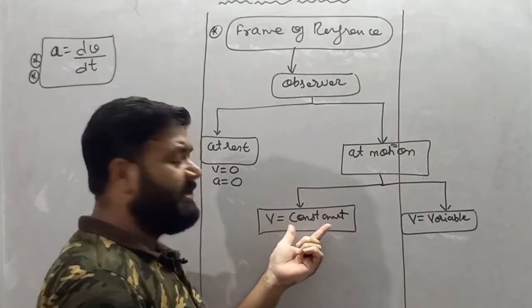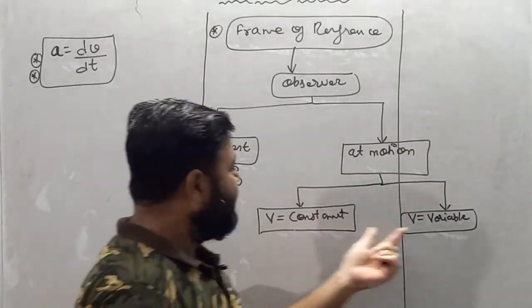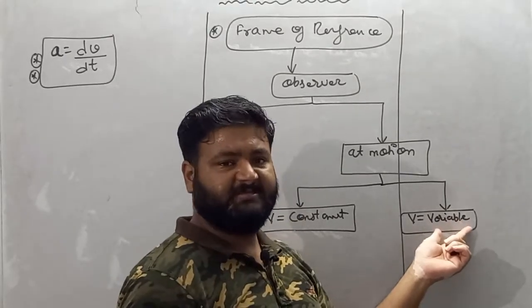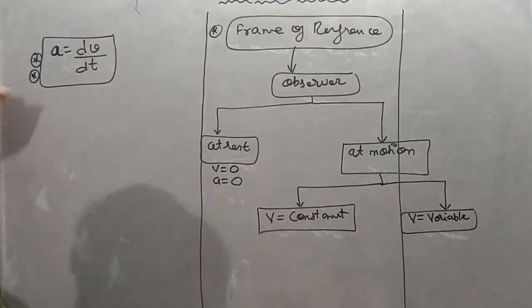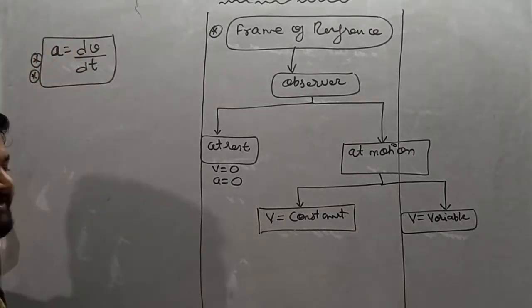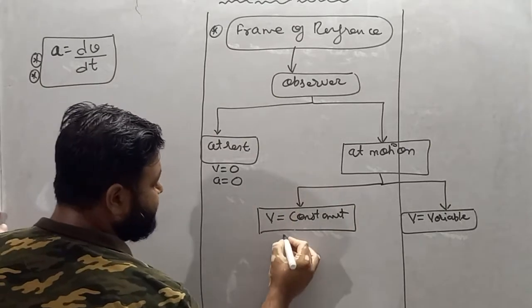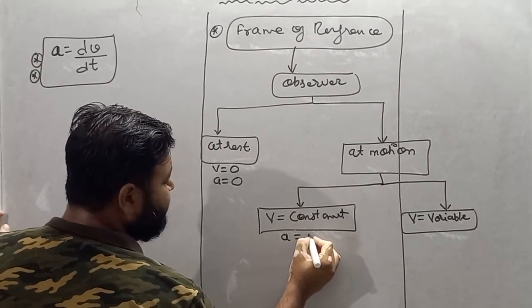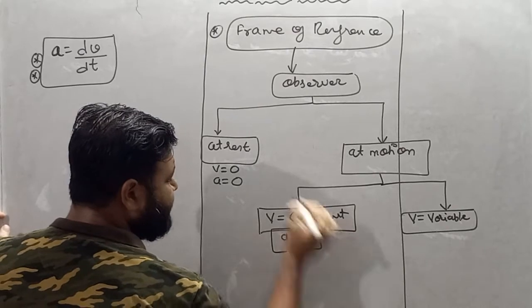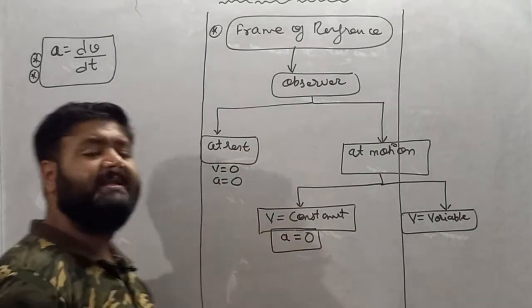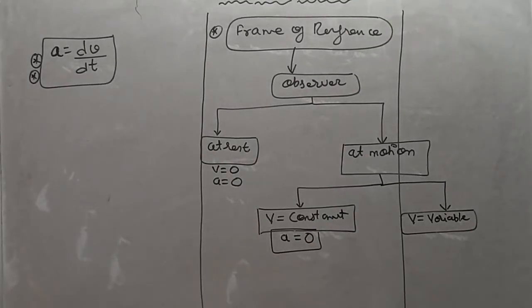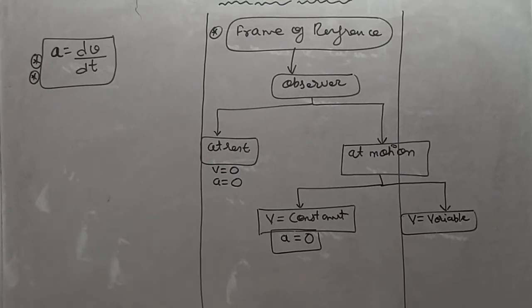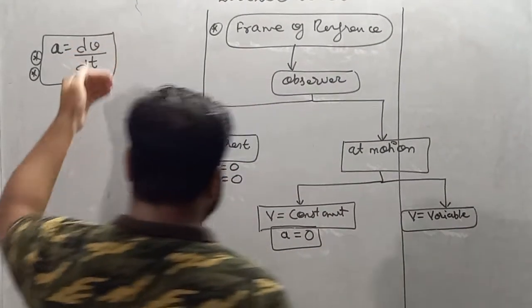We can say one category is with constant velocity and the other category is with variable velocity. Now check it out. If velocity is constant, then we know that acceleration is nothing but change in velocity with respect to time. So if velocity is constant, then velocity is not changing, so we get zero acceleration, because until velocity changes, acceleration equals 0, as the relation of acceleration is change in velocity with respect to time, that is dv by dt.